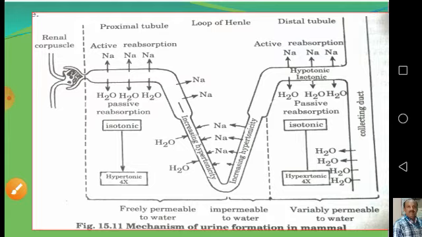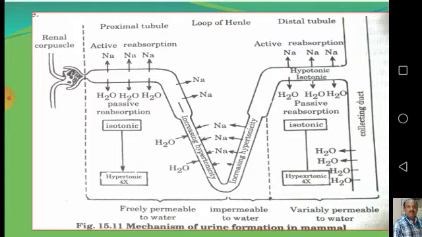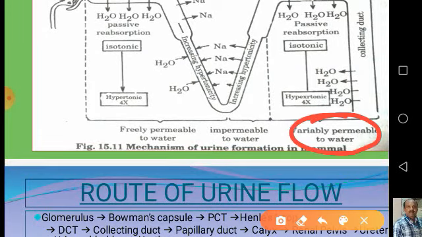And now this portion we have seen is called the DCT and collecting duct. This is the collecting duct, where water reabsorption is variable, because it is variably permeable to water. In the collecting duct, some amount of water is reabsorbed, and only waste material is ultimately formed. That's why from the initial filtrate to the final filtrate, the concentration increases 4 times.